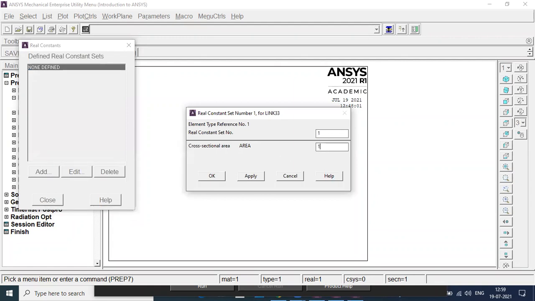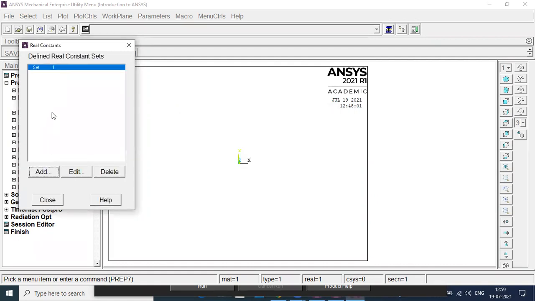So I will enter 1 meter square cross section area. If you want, you can enter 2 meter square. I'll just say okay. So this is the one set I have entered, one set of 2 meter square.